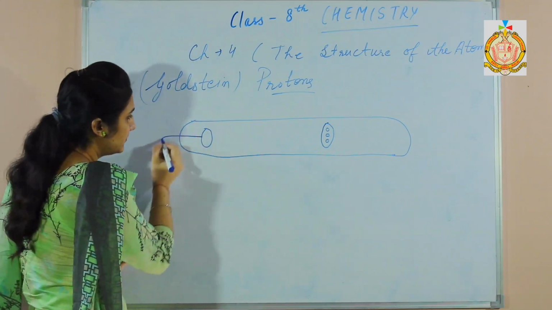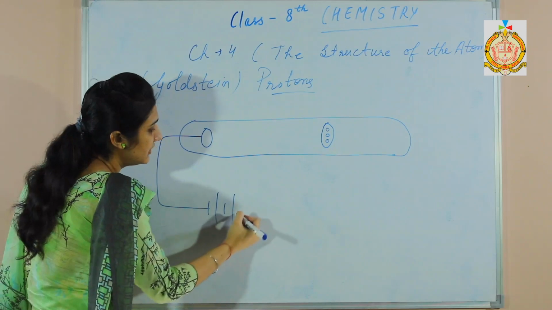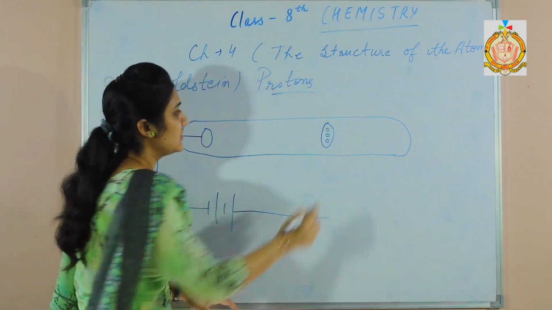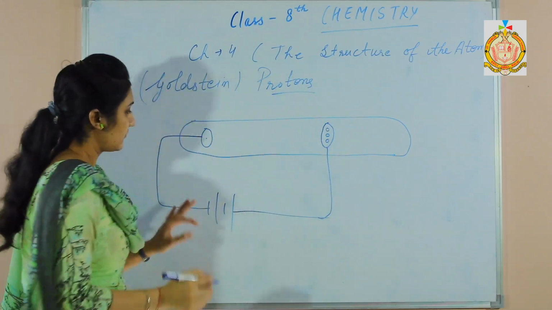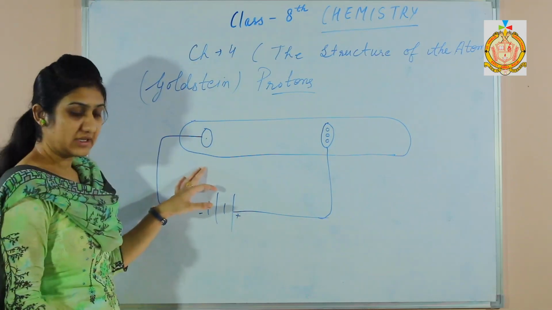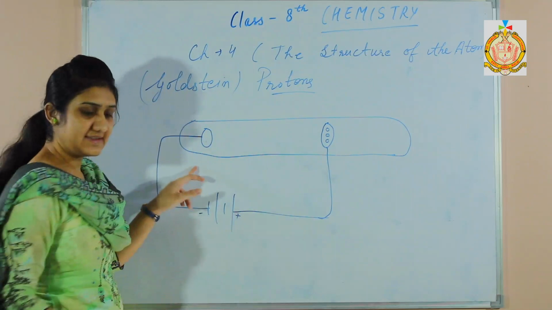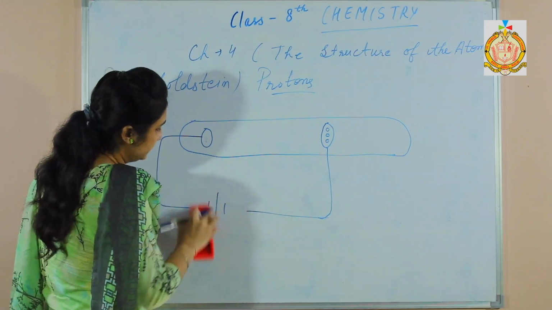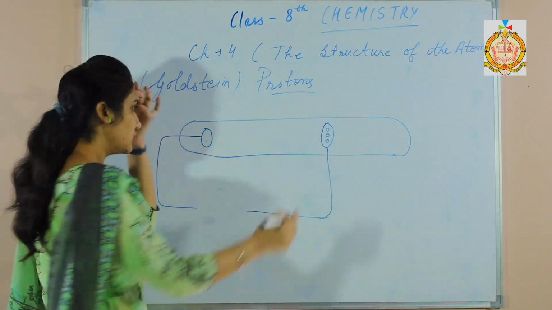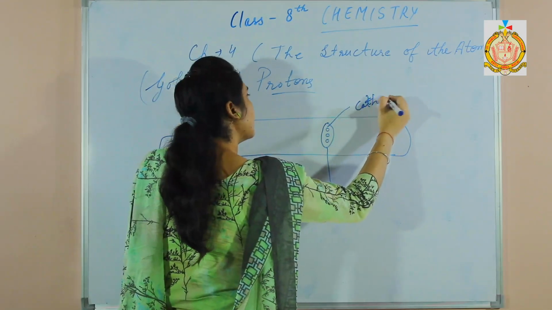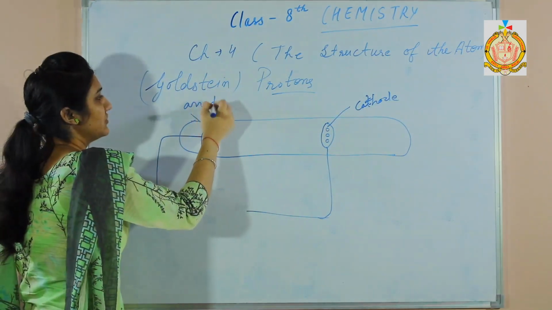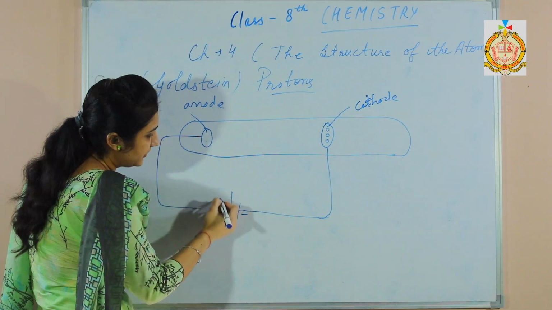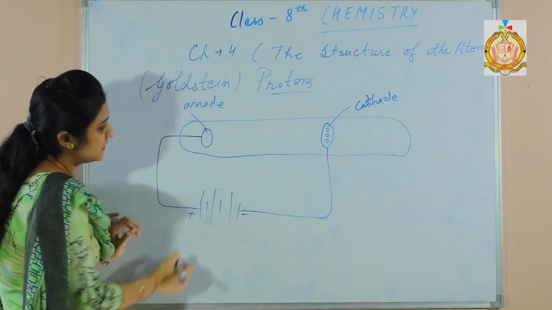And there is the anode. It is connected to the negative terminal of the battery, and cathode is connected to the positive terminal of the battery. This is the positive terminal, this is the negative. The electrode which is connected to the negative terminal is the cathode. So this is cathode and this is anode. Cathode is connected with the negative terminal of the battery, and anode is connected to the positive terminal of the battery.